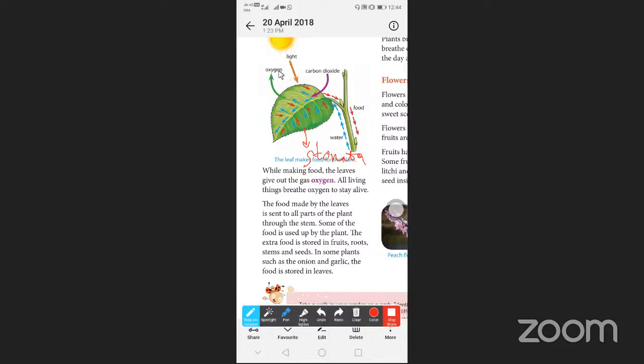Oxygen is released, carbon dioxide is taken. Oxygen is useful for animals and human beings. The sunlight comes from the sun only. So the light falls on the leaf, and carbon dioxide is also very important, and water comes from the soil too. So there, what happens? In some plants the food is stored in the stem, and in some other plants the food is stored in the leaf part. As in the leaf vegetables we eat: spinach, coriander, curry leaf, and lettuce. Okay, these all are.